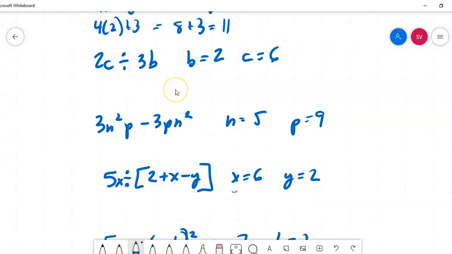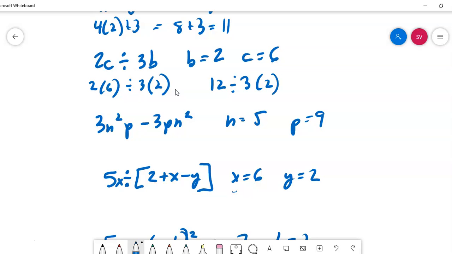For this problem here, I'm going to plug in 6 in for C. So I get 2 times 6 divided by 3 times 2. 2 times 6 is 12 divided by 3 times 2. So you have 12 divided by 3 times 2.